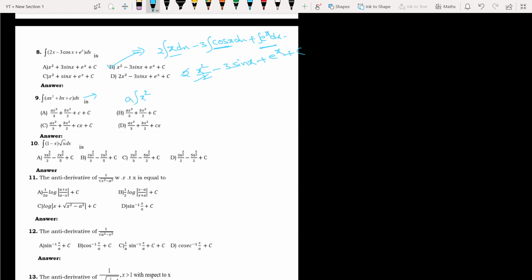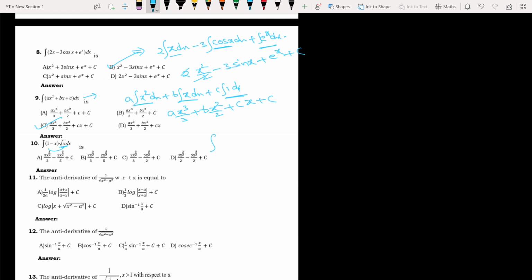Integration of a constant outside x square dx plus b constant outside x dx plus c constant outside 1 dx. Integration of x square is x cube by 3 plus b. Integration of x is x square by 2 plus c. Integration of 1 is x plus c. Now which option is correct? a x cube by 3 plus b x square by 2 plus c x plus c. This is the correct answer. Next, we'll see the 10th question.